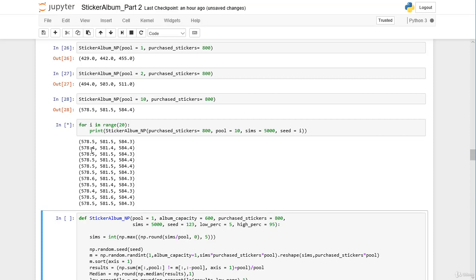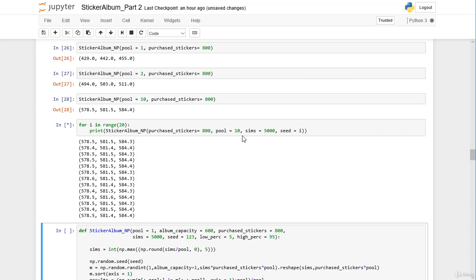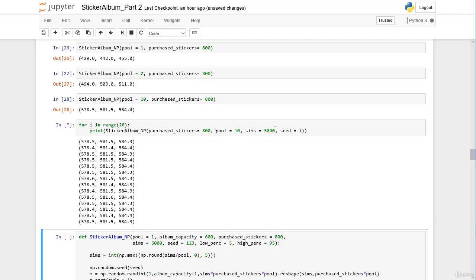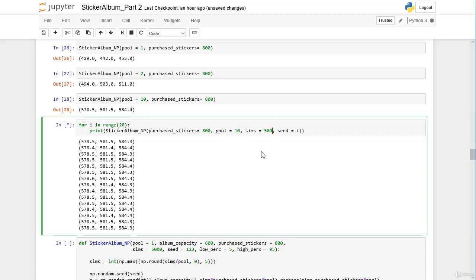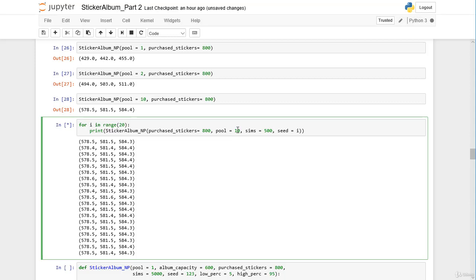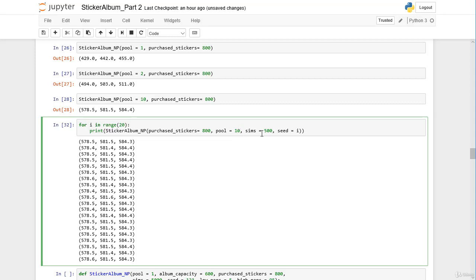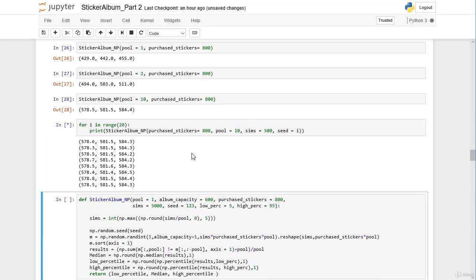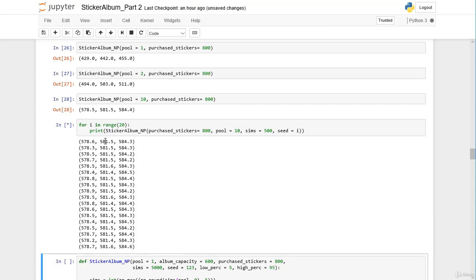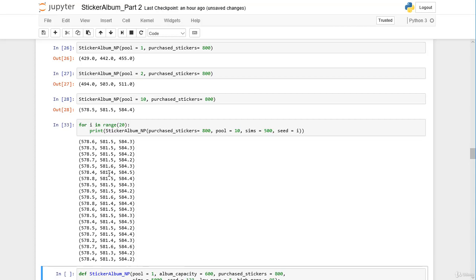But we already can see that the variation here is very low. So we can maybe reduce the amount of simulations to 500. We multiplied the pool by 10, and maybe we can reduce the simulations also by the factor 10. Let's see if we still have reliable results. In the median you can see it's only 0.1 or 0.2 difference, and also in the percentiles not too much variation, so 500 should be a good idea with pool 10.